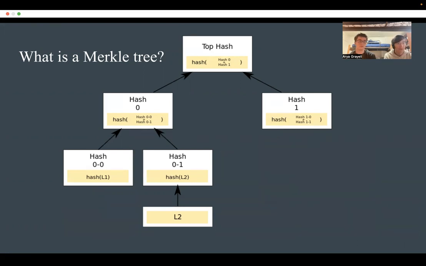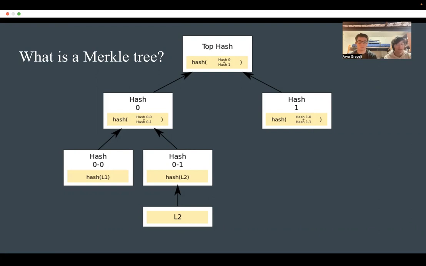So we know the top hash now, and our untrustworthy prover gives us this subsection of the tree. We can easily validate the prover's work and prove that L2 has not been tampered with. Notice the prover only needs to send a small portion of the entire database to us.